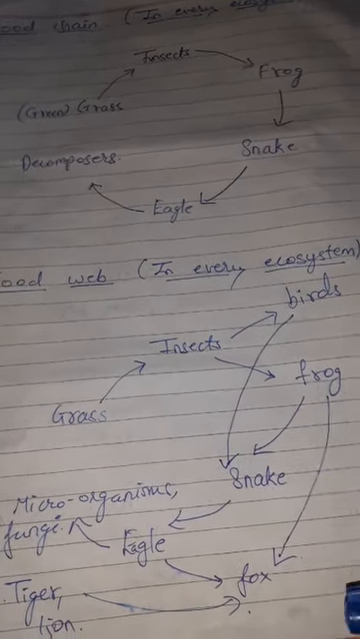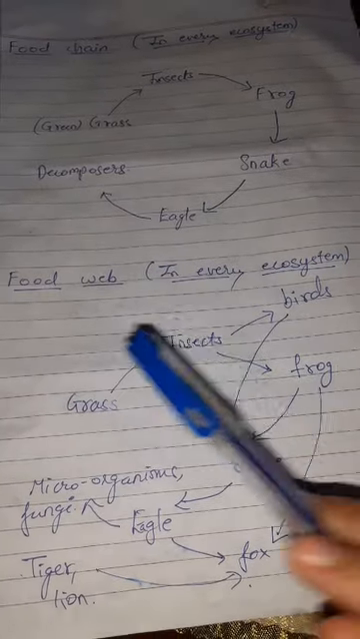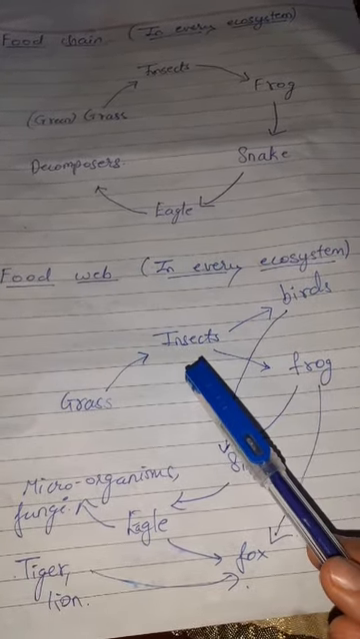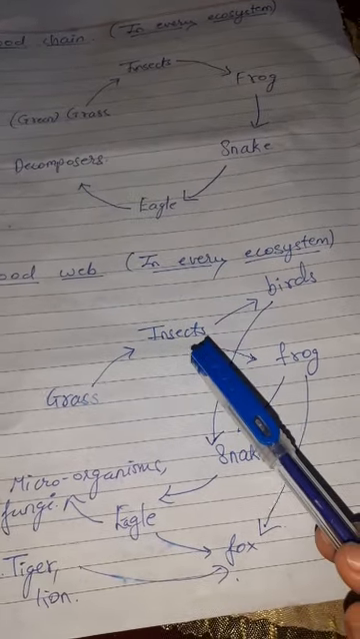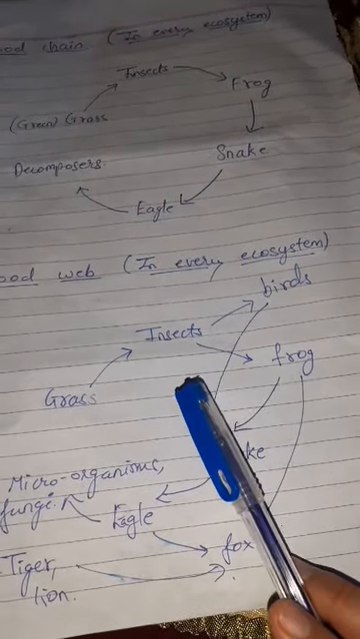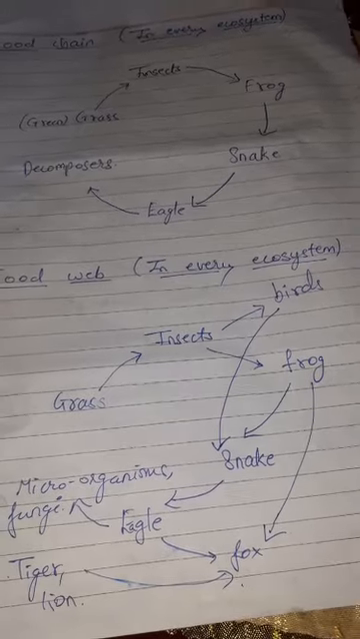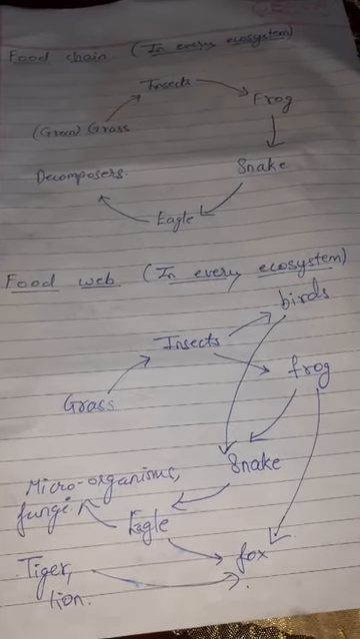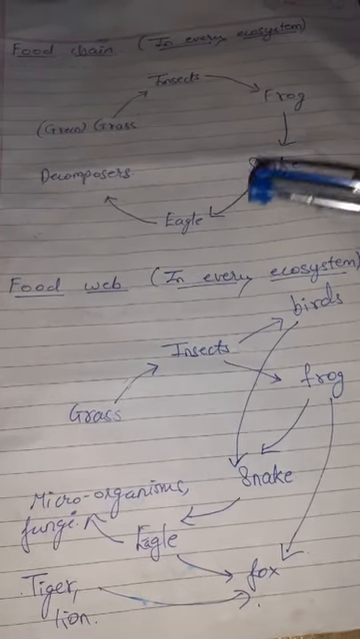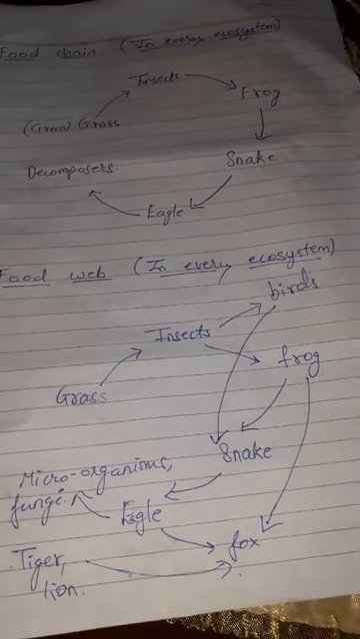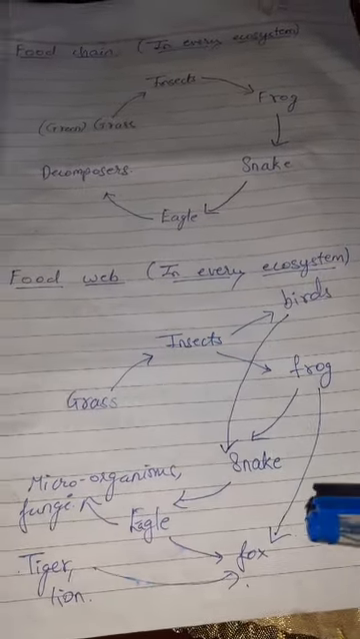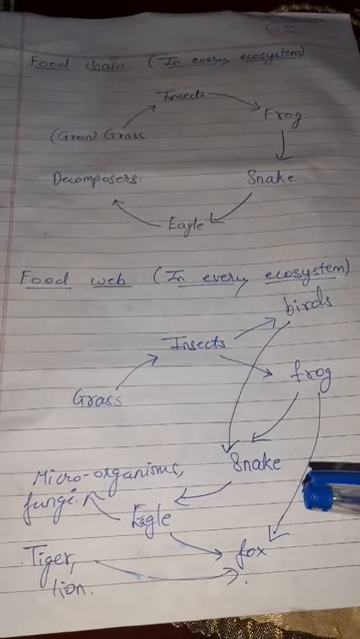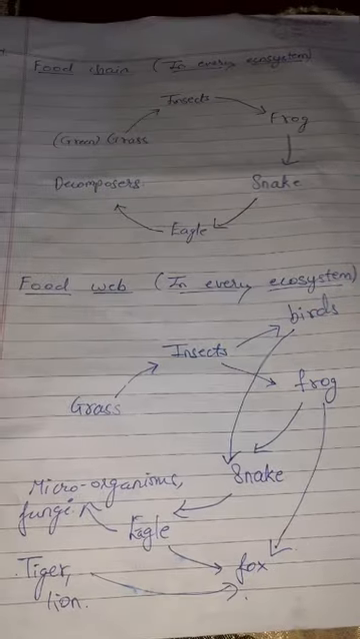What do you understand from this diagram? That when one group of organisms is food for more than one other group of organisms, it forms a food web. So this food chain and food web happen in every ecosystem. Now why this food web and food chain are so important, we'll see that.